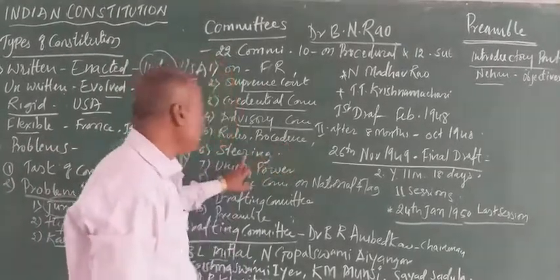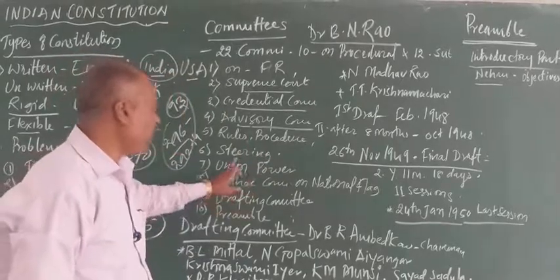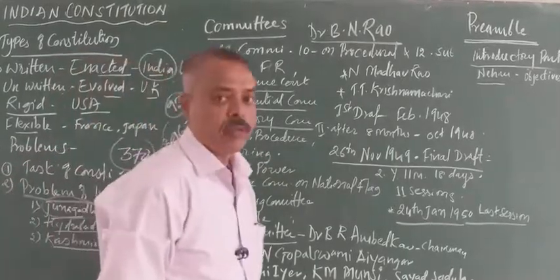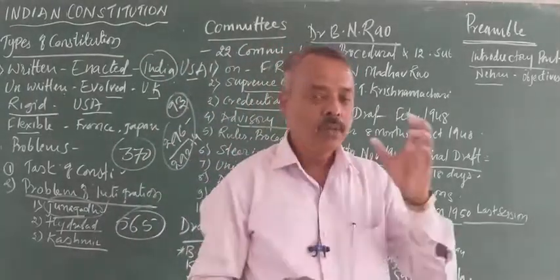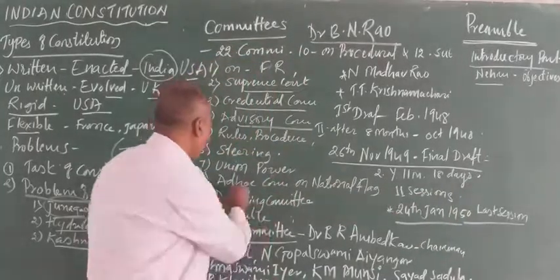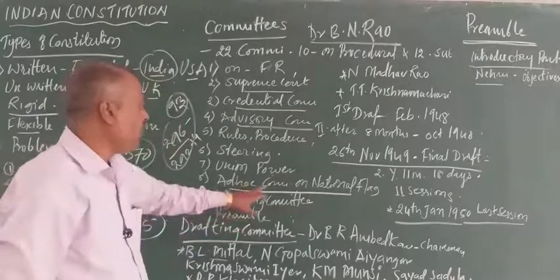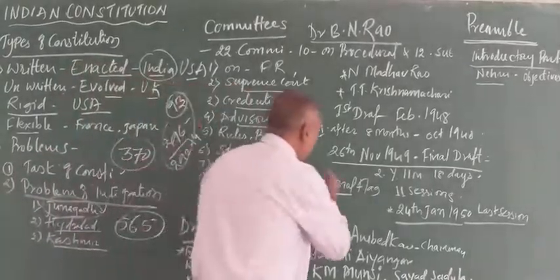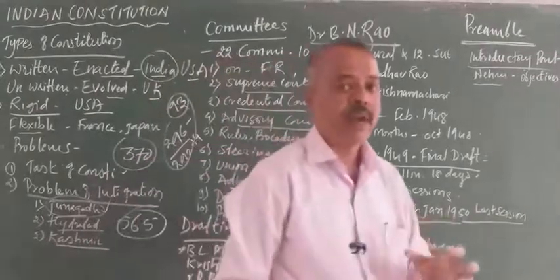Then the Steering Committee, which guides all the other committees. The Committee on Union Powers decides which powers will be given to the Union government and which powers will be given to the state governments. Then the Ad hoc Committee on the national flag, deciding what type of national flag should be there.